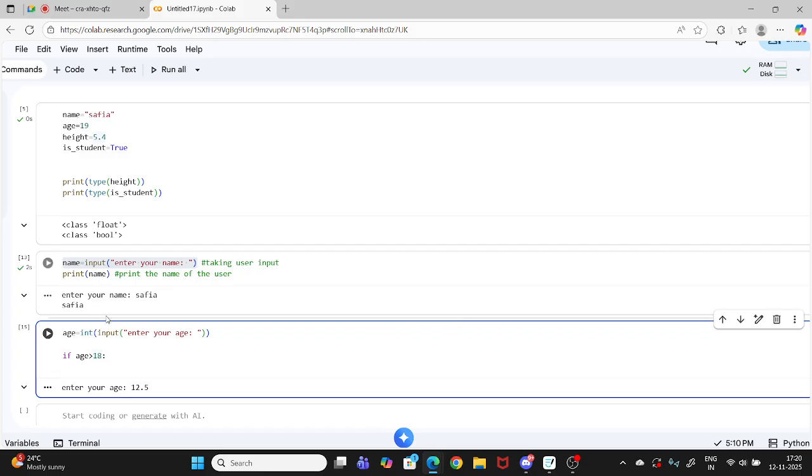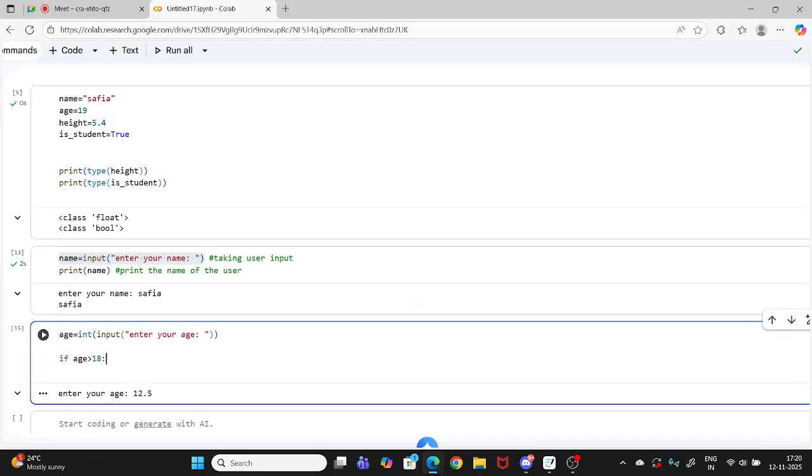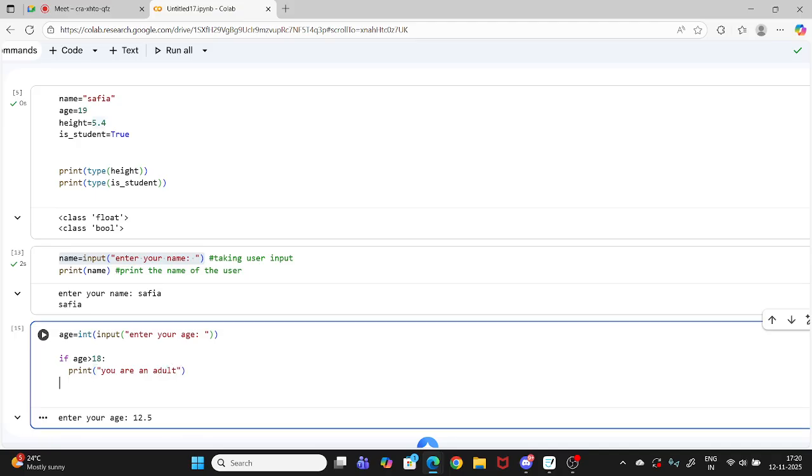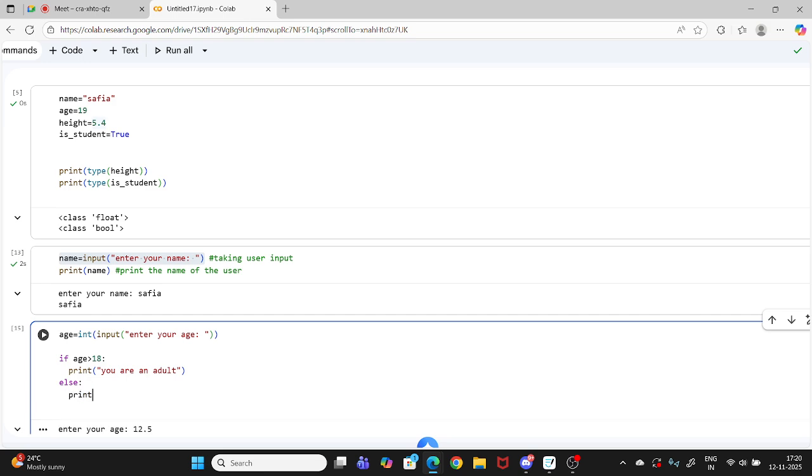I'm writing here age, or let me take marks. First, let me take age, then I will show you with marks. I'm checking if age is greater than 18, then I can print "You are an adult", just an output. I don't have any elif condition here, I'm directly writing else. You can skip elif also. It's not important. If you have two or three conditions, then you can use elif. Here I have only one condition, that age is greater than 18, otherwise you are a minor.